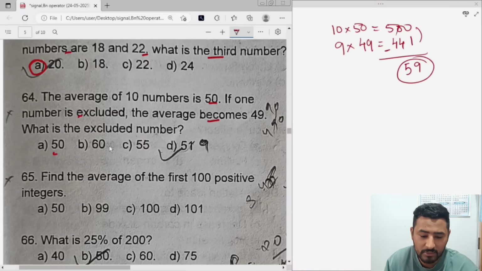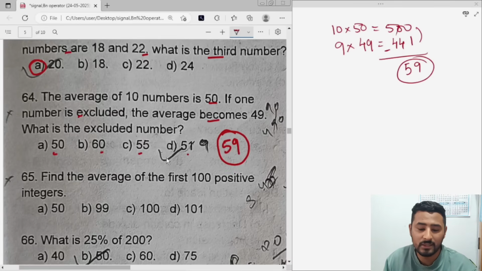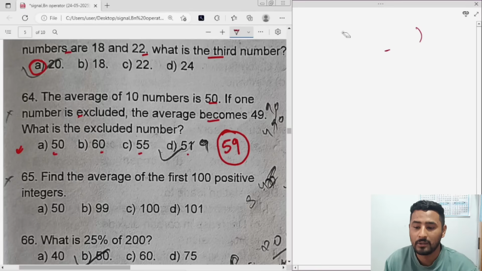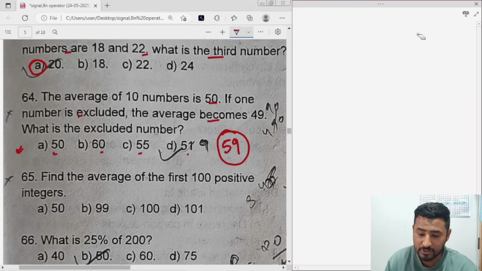Option A is 50, B is 60, C is 55, and option D is 51. But the correct answer is 59. See, there are plenty of typing errors in these questions, so don't worry about that. If you have marked the answers, you'll get the marks. Even if it is not there in the options, don't worry. Let's see question number 65.